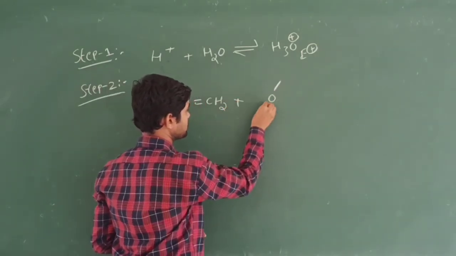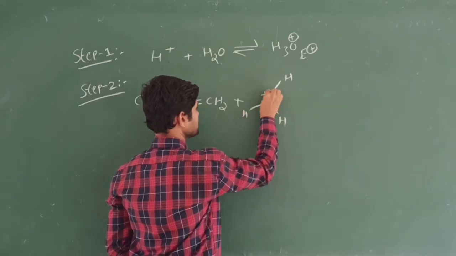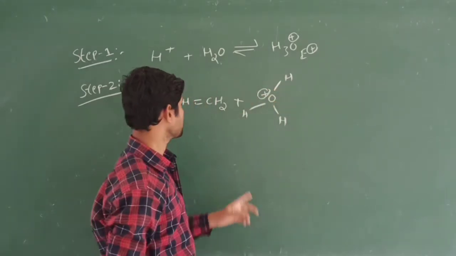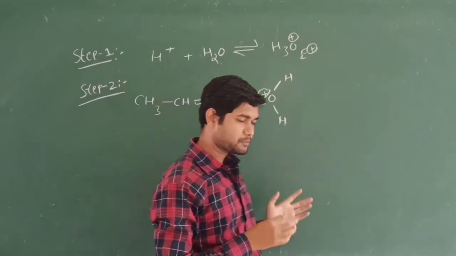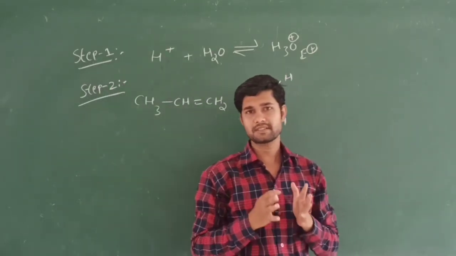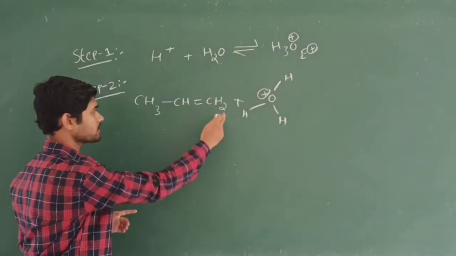So I am going to split it like this: hydronium ion, and this oxygen is deficient. So that's why this nucleophile will come and attack here. So here, step 2 plays a very important role. This step 2 is called the intermediate step. Why will this hydrogen always come and attack here?